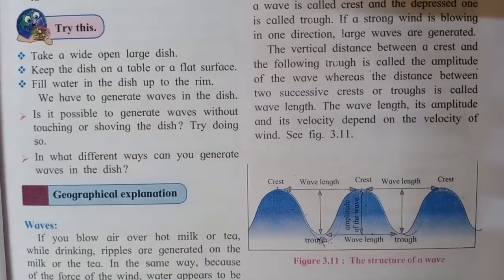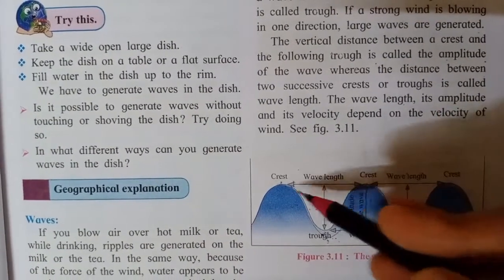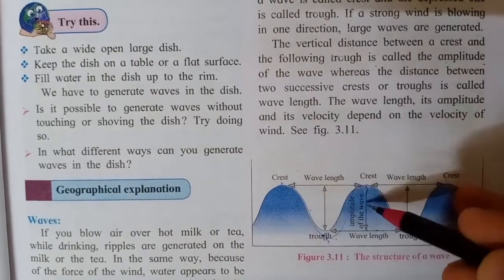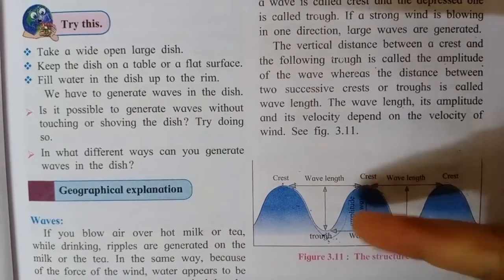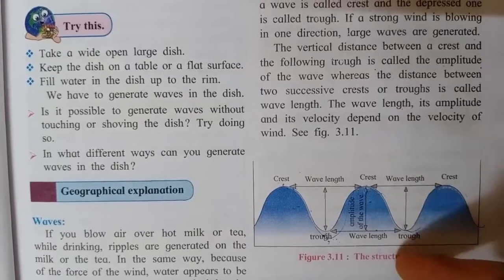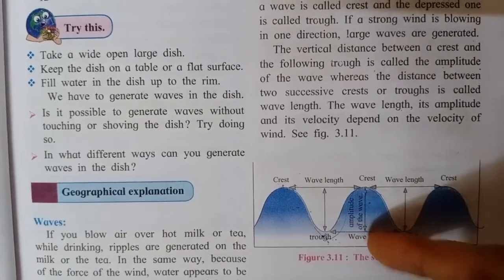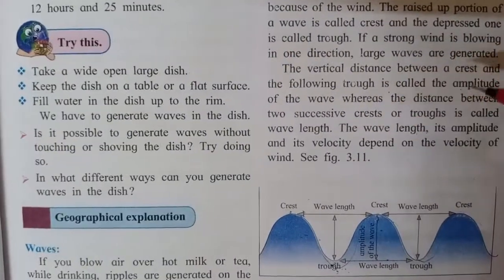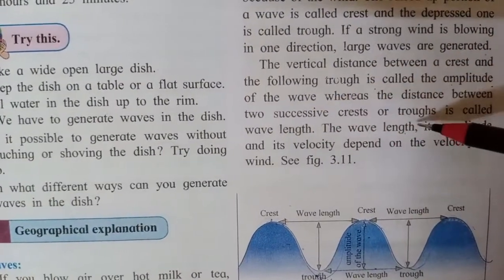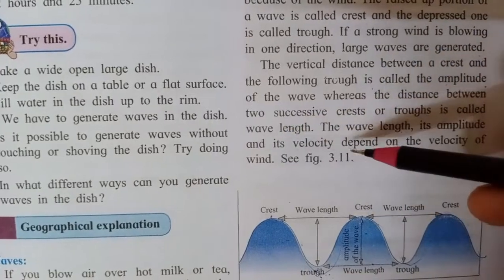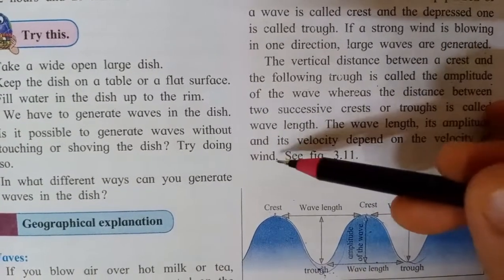You all look at the picture and it will be very clear to you. Wavelength is the distance between both of them, and the distance between up and down, the crest and the trough, is amplitude. Okay, clear? Yes. So the wavelength, its amplitude and its velocity depend on the velocity of wind.